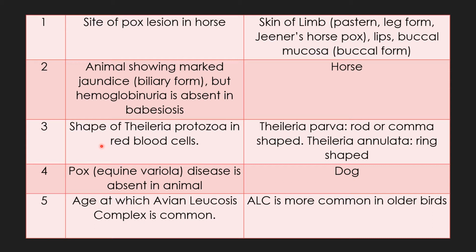Question 3. Shape of Theileria protozoa in red blood cells. Theileria parva has a rod or comma shape. Theileria annulata is ring-shaped. Question 4. Pox, also called equine variola in horse. That pox disease in horse is absent in which animal? It is absent in dog.